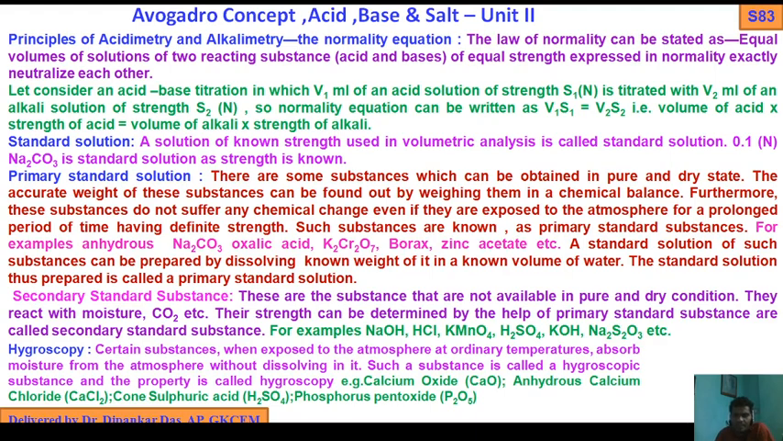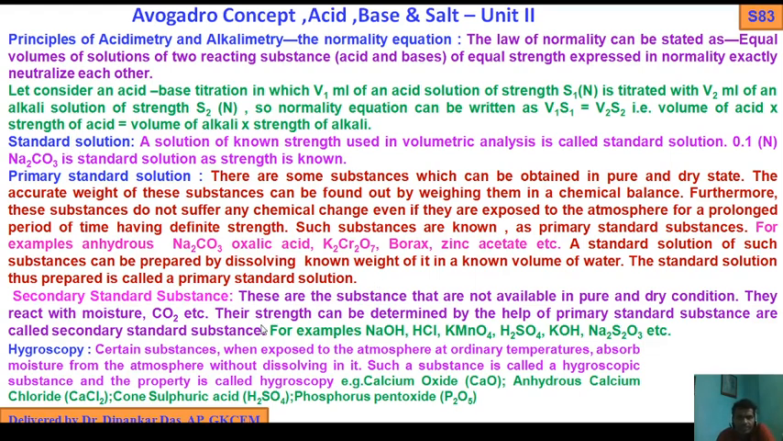So that is the primary standard substance, which exists in a pure and dry state, does not react with water vapor, moisture, or carbon dioxide, undergoes no chemical change if exposed to the atmosphere, and has a definite strength. A standard solution of such a substance can be prepared by dissolving a known weight of it in a known volume of water. The standard solution of such a substance is called a primary standard solution.